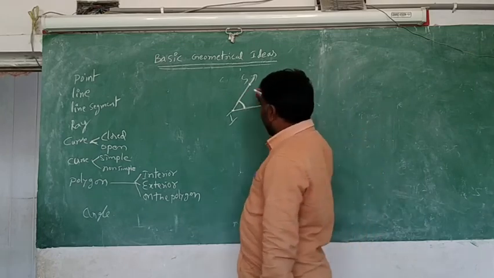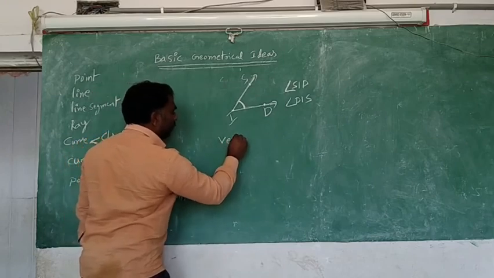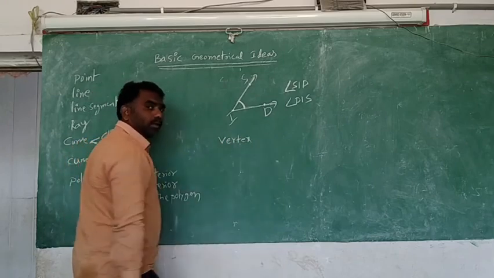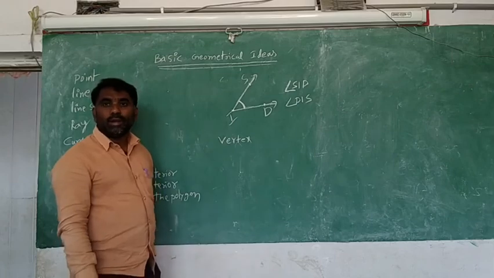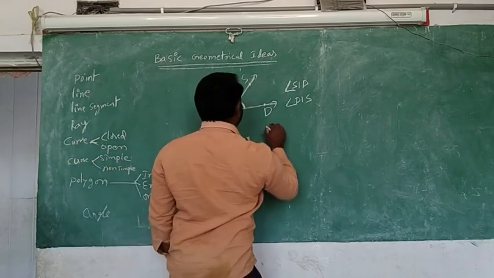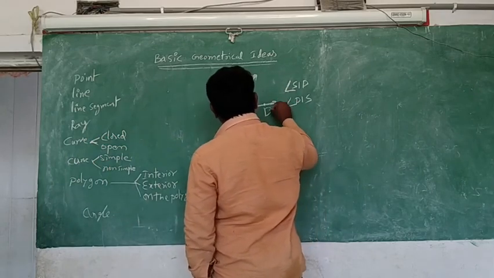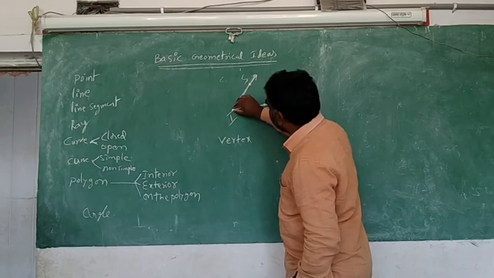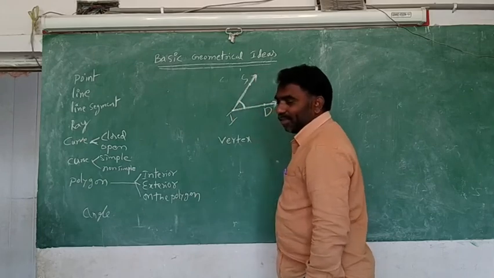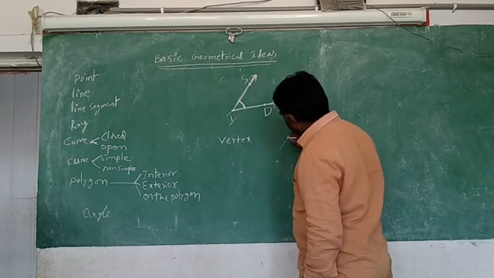This common point is called the vertex of the angle. And what are these in geometry? What is the name of this?